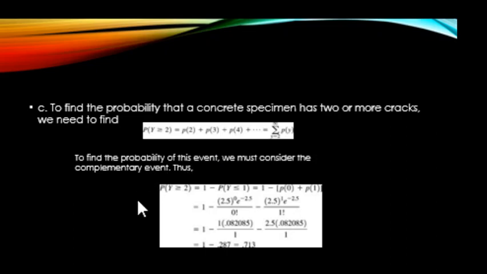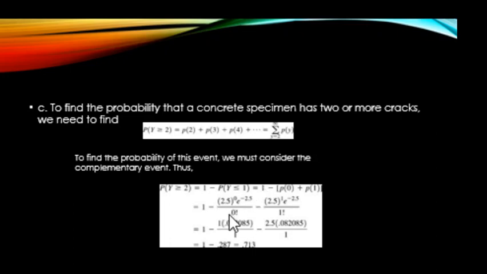Instead of this, we can use the rule of complement. For y greater than or equal to 2, we can also write it as 1 minus the probability of y less than or equal to 1. So instead of adding all these up, we do 1 minus the probability of 0 plus the probability of 1. So remember the complementary rule. What is not here is here, and then we subtract that from 1. That would be easier to calculate.